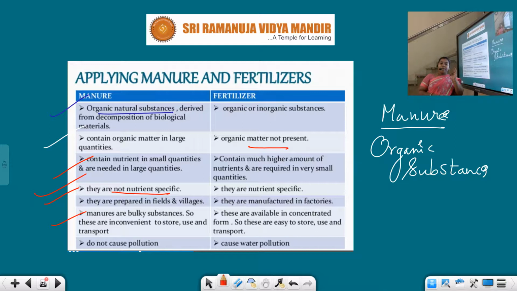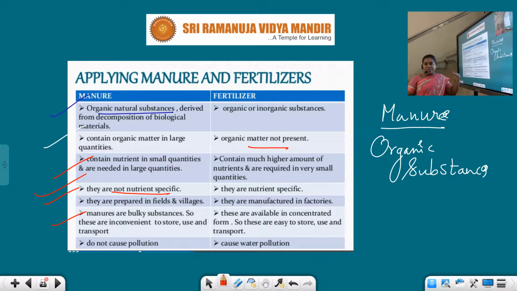Okay, actually manures can be prepared by the farmer himself by using, see children, food wastes and agriculture wastes. Even the farmer can prepare it in his field itself. It's a very simple method and requires very little cost for the preparation of the manure. But chemical fertilizers are very costly and they are dangerous to use also.